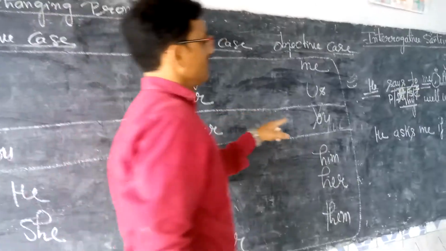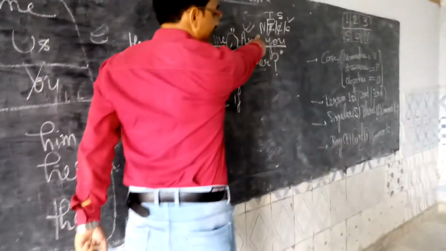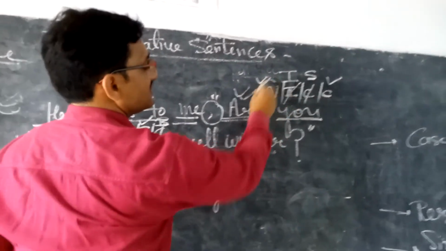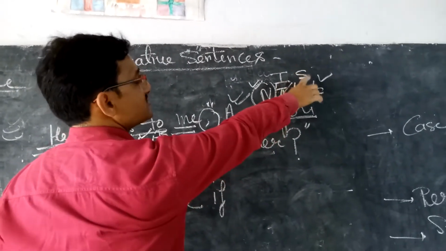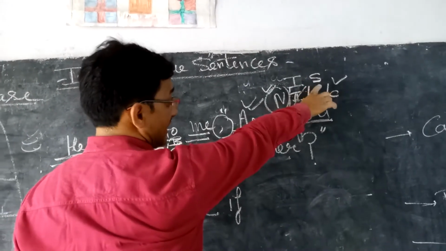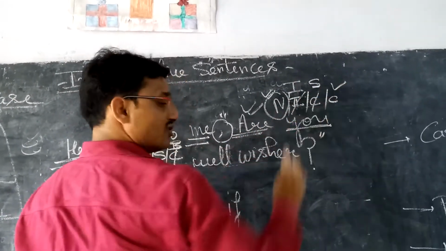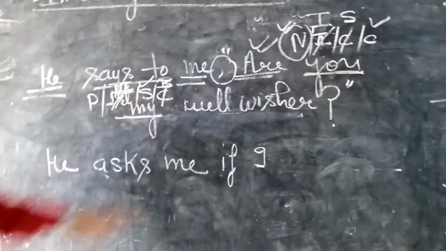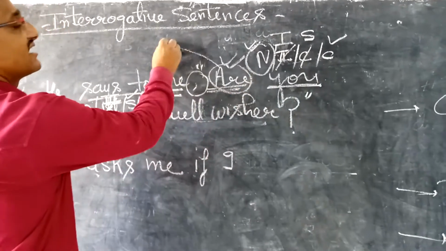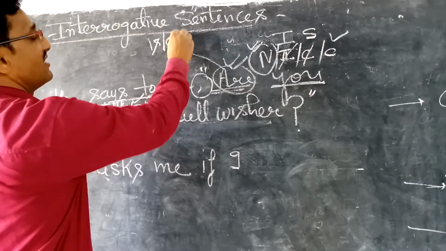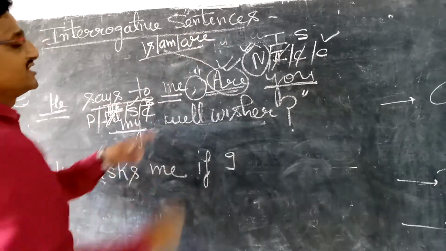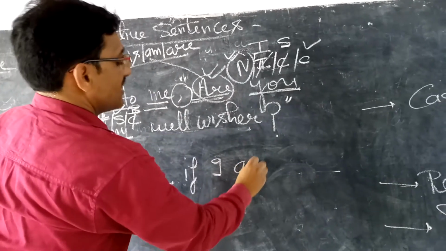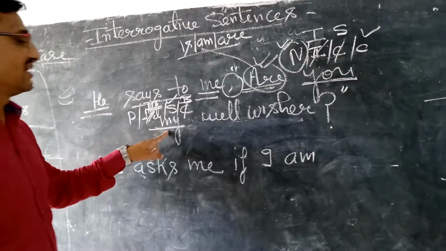Now come here. I and we I have selected in nominative case, and thereafter case is never changed. Circle it. I and we. Now singular is what? I or we? So I is singular, and I is used for common, for boys and girls both. So I will use here I. Thereafter, in this category there are three verbs: is, am, are. So which verb I will use with I? Am is appropriate. I am, and thereafter this.